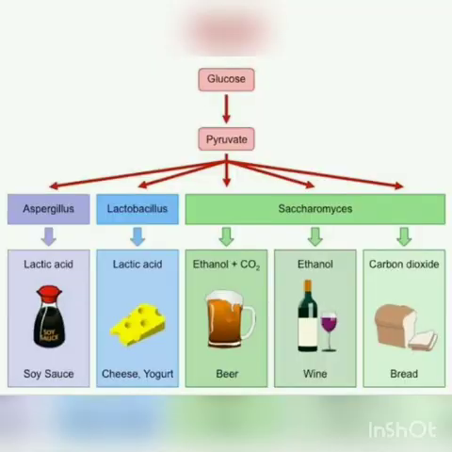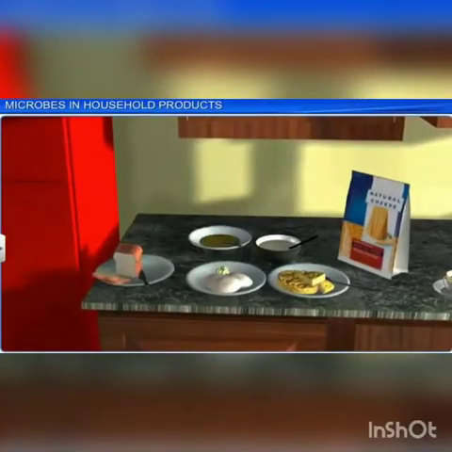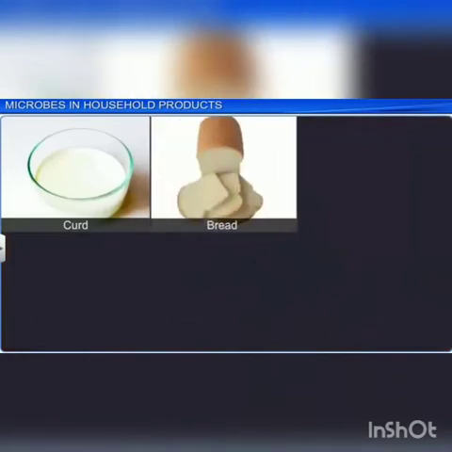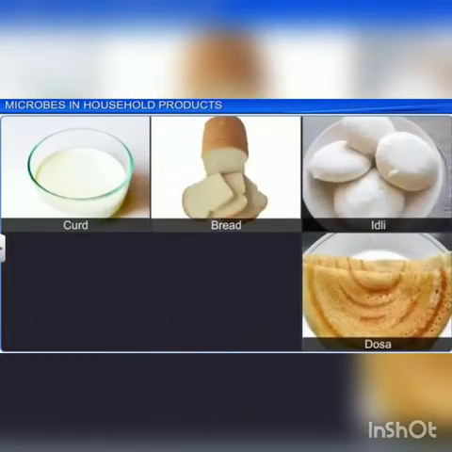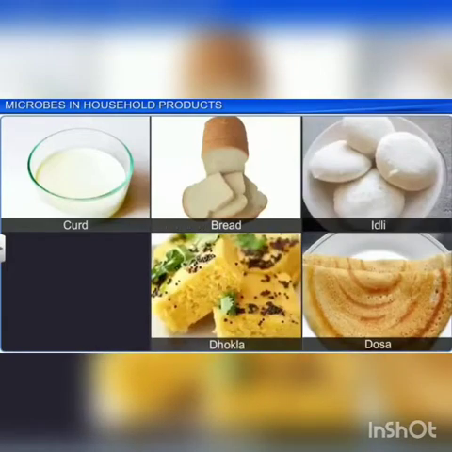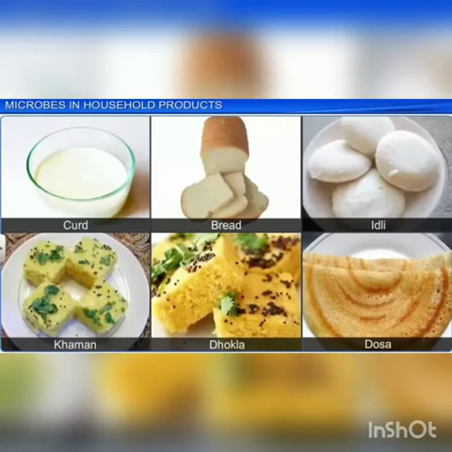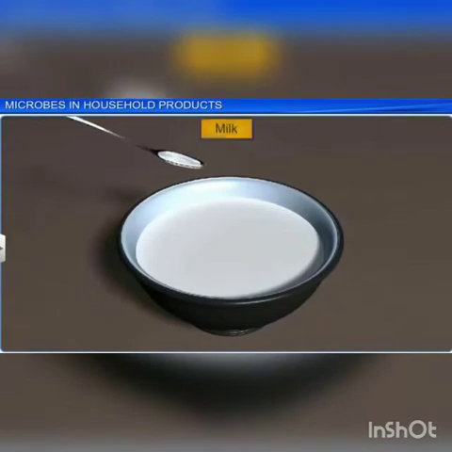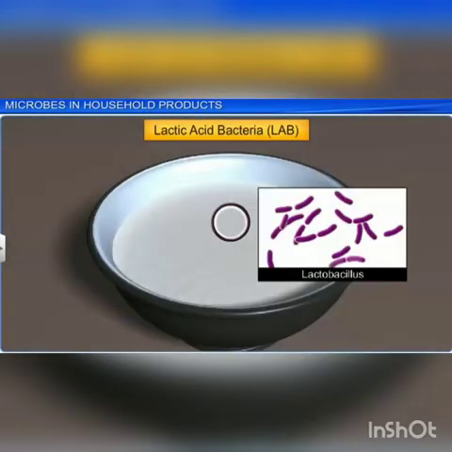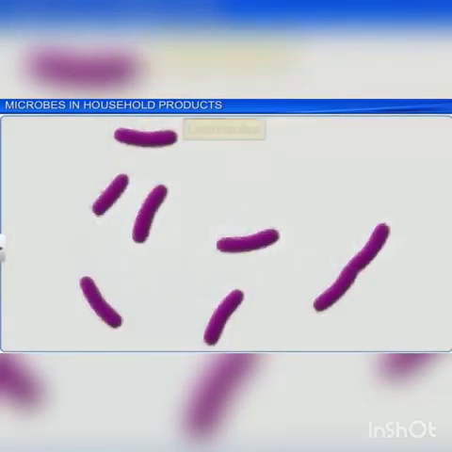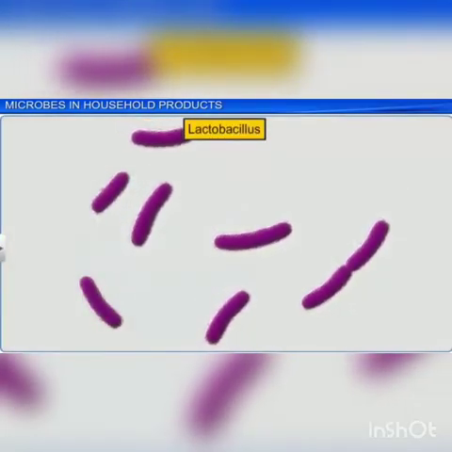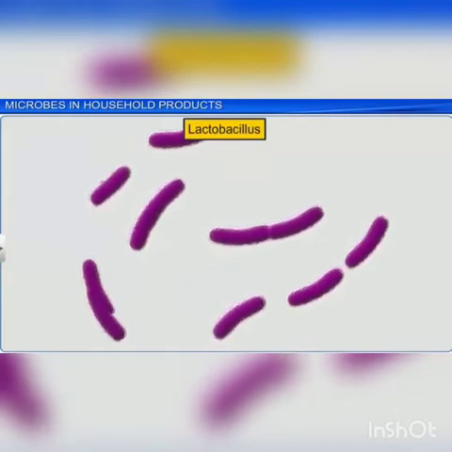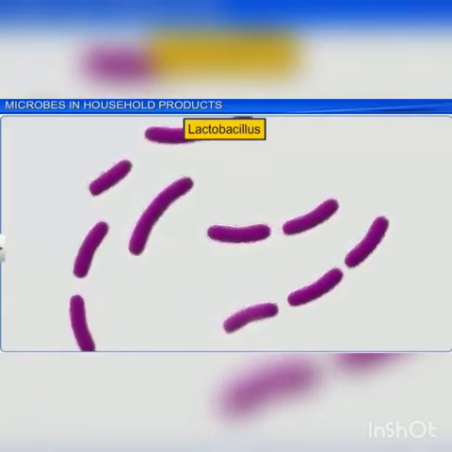We will discuss some of the microbes in household products. In everyday life, microbes and their products are used in the preparation of idli, dosa, cheese, curd, yogurt, dough, bread, vinegar, etc. Bacteria like Lactobacillus acidophilus, Lactobacillus lactis, and Streptococcus lactis are commonly called lactic acid bacteria, LAB. Simply, we can call them LAB bacteria. So these are probiotics. Probiotic means useful, which checks the growth of pathogenic microbes in the stomach and other parts of the digestive tract.